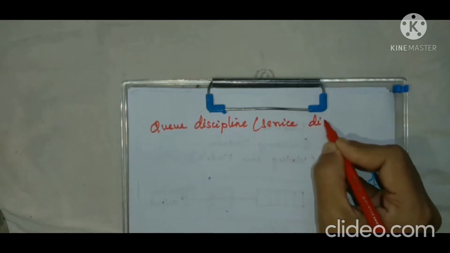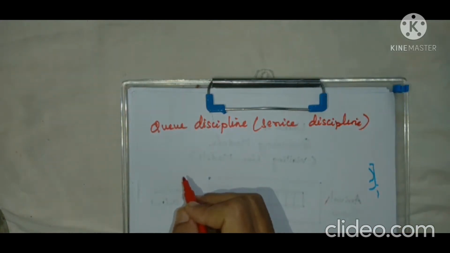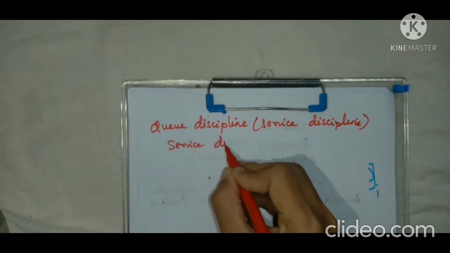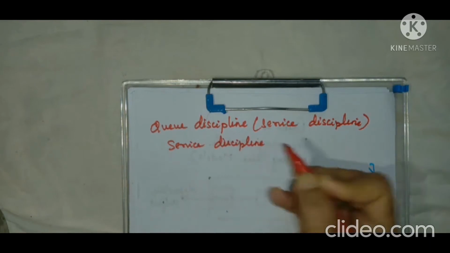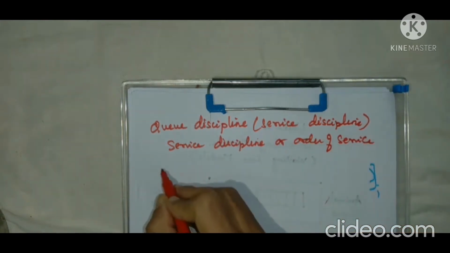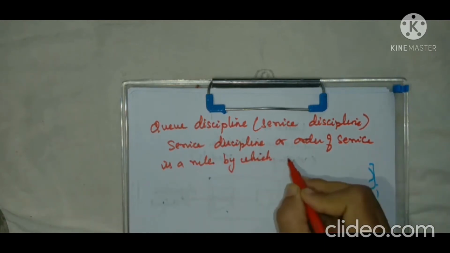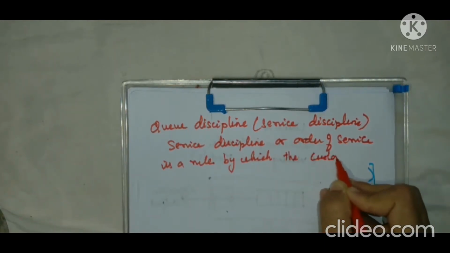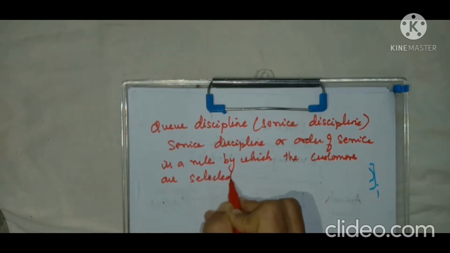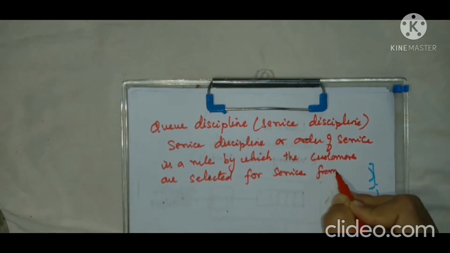Service discipline, or the order of service, is a rule by which the customers are selected for service from the queue.